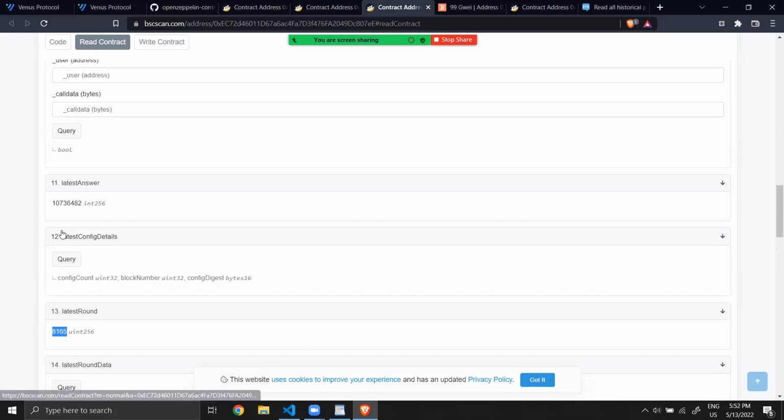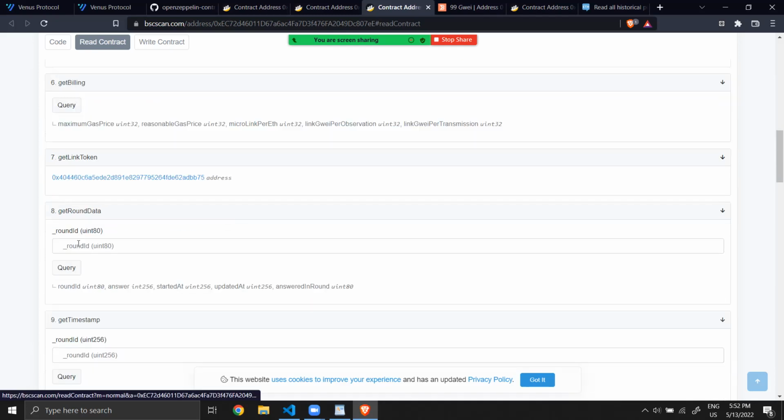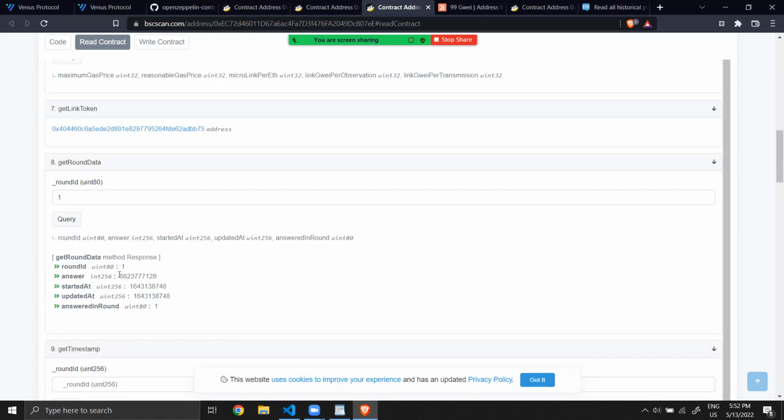for a given price, you can go to get round data. I think it's this one. So the first one was this, and this is received by the proxy aggregator that sends it to Venus Oracle. You have the answer, and you have its timestamp, meaning when the price has been published, and then it's updated by number 2. Then it's updated by number 3, and you see that the date increases.